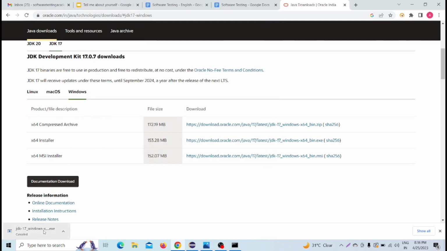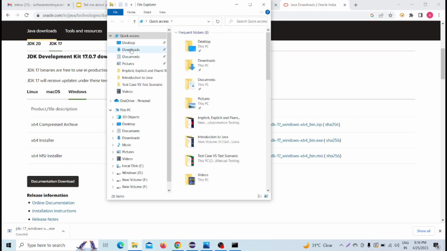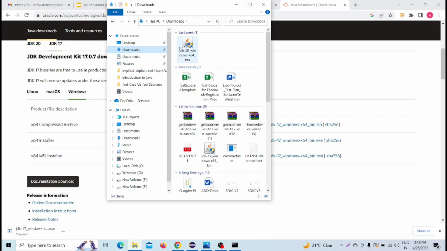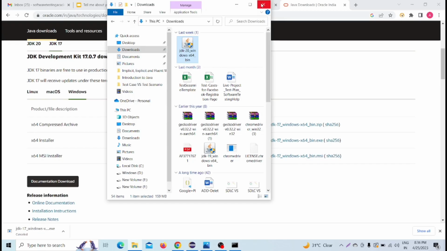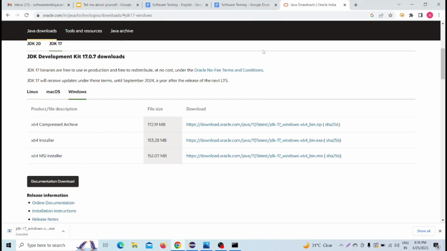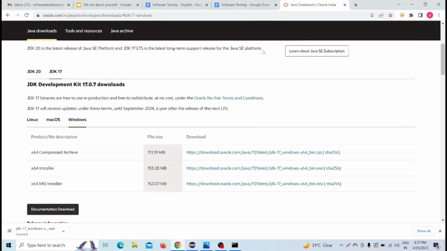Now after downloading, we just have to go to the Downloads folder, and we can see that the Java JDK installer is there. Now we have to double click on that. I'm double clicking on that. Now we have to click on yes, then next, then finish. Very simple process, so you can easily do that, no issues. Fine, so now Java will be installed.